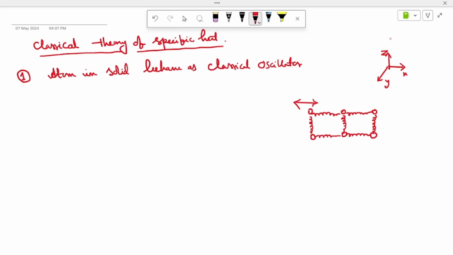What is the equipartition of energy? The average energy per degree of freedom is half kT. This is the equipartition of energy. This concept will be useful after some time for this derivation. Now what is the value of CV? CV means specific heat. CV equals dU by dT. I hope you already know about this dU by dT.